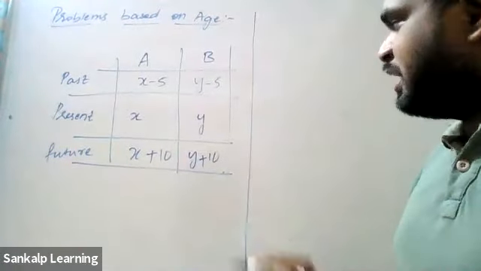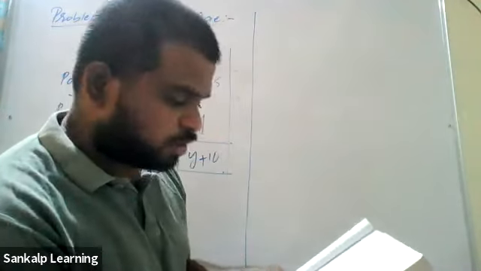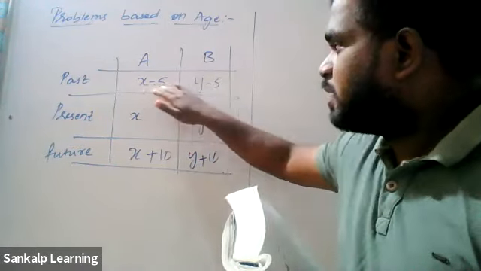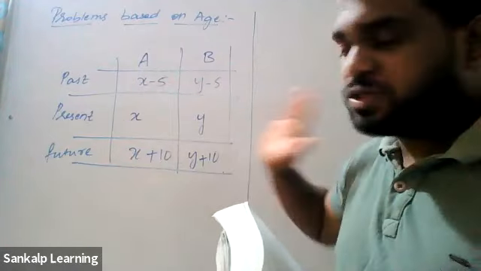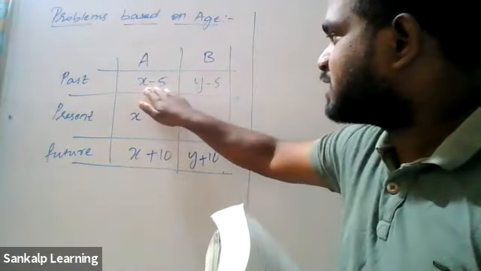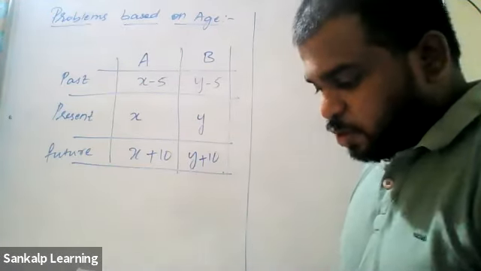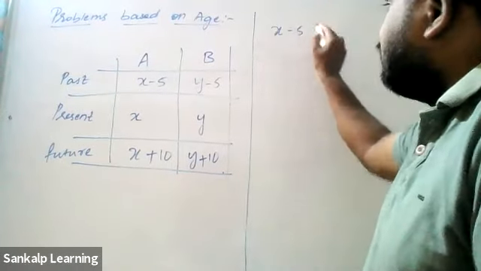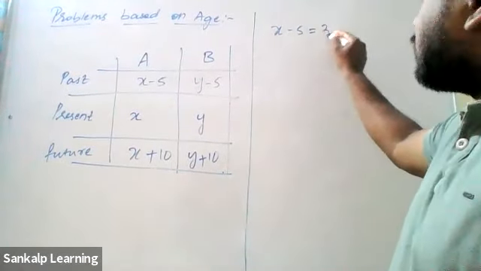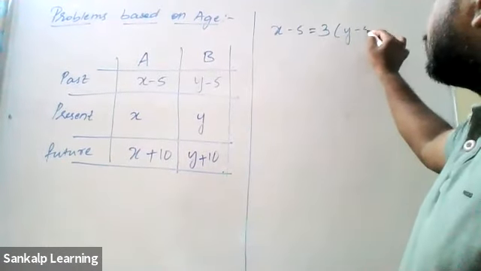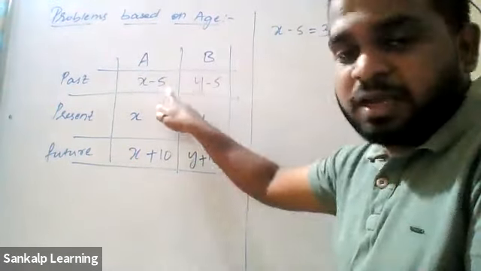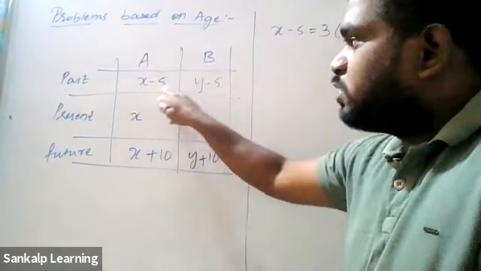This is the basic thing that you have to do. Now let's try to get the equations. Listen carefully. What does the question say? 5 years ago, so I'm talking about the past. Just concentrate on the past, not on the present and future. X minus 5, Y minus 5. 5 years ago, A was thrice as old as B. So the age of A is X minus 5, and A was 3 times the age of B, so 3 into Y minus 5. I'm talking only about the past, so I'm going to use only these two things.